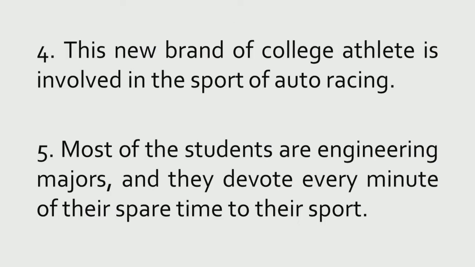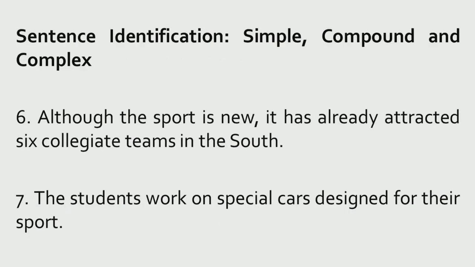Next, please look at it. This new brand of college athlete is involved in the sport of auto racing. Next sentence, most of the students are engineering majors and they devote every minute of their spare time to the sport. Okay, and next is, although the sport is new, it has already attracted 6 collegiate teams in the south.